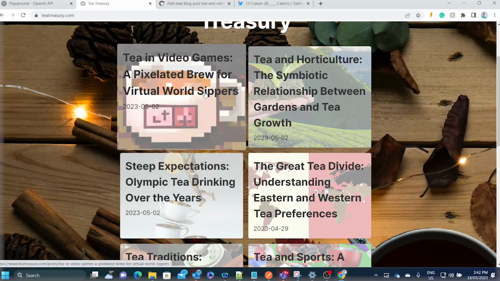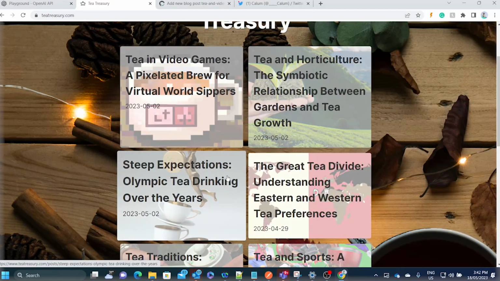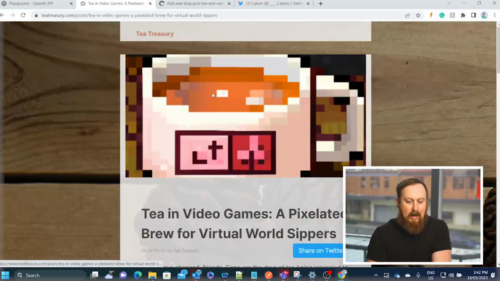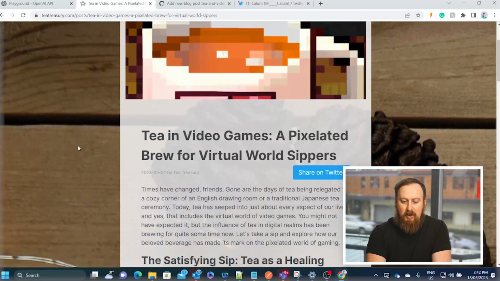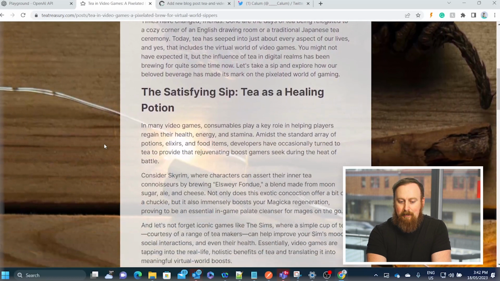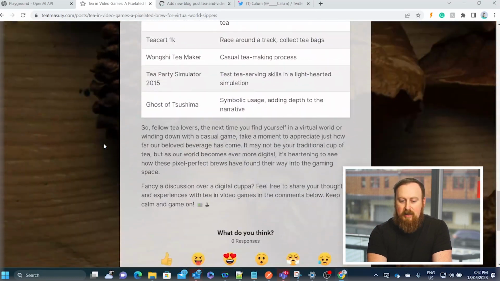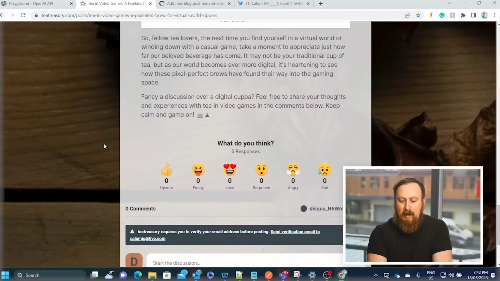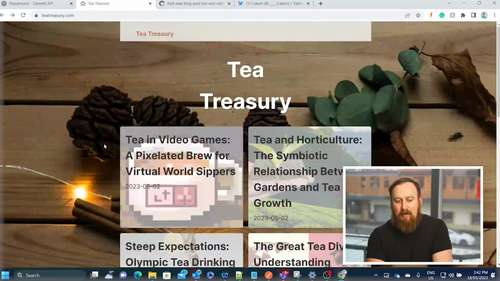And if you can't tell, the images on each article are also generated by DALL-E. So it's all entirely AI generated. I can jump in here and have a look at it. Tea in video games, a pixelated brew for virtual world sippers. Blah, blah, blah. Pretty cool. So all of this content here is completely generated by ChatGPT. I would encourage you to go check it out for yourself.